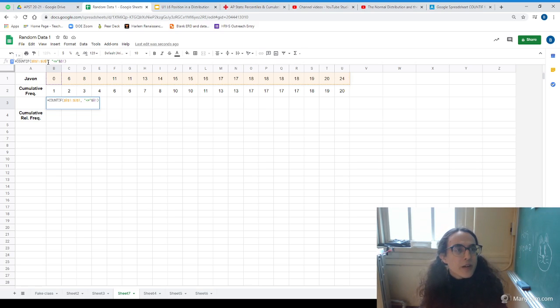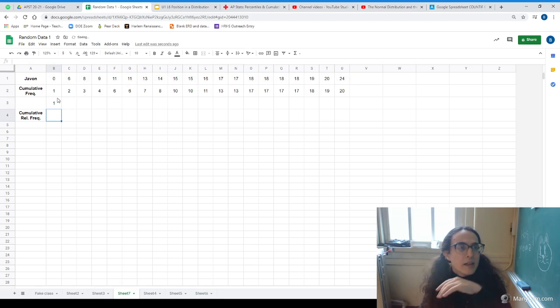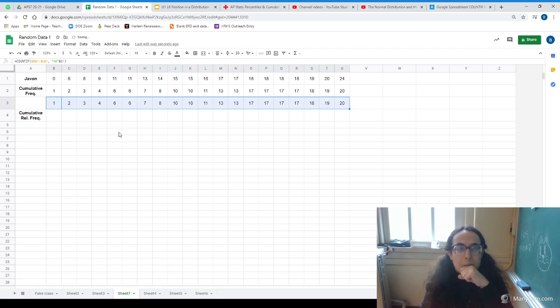Okay, so now that we've got our dollar signs in there, I press enter and we can autofill going down the row. Bam. Wonderful, right? Exactly the same numbers, but this time we got Google Sheets to do the work instead of us. Much less likelihood of getting an error, much more useful when you have large stacks of information.